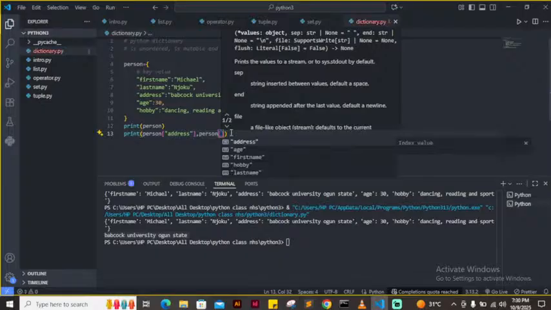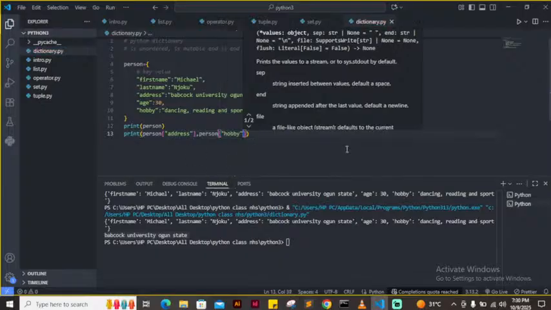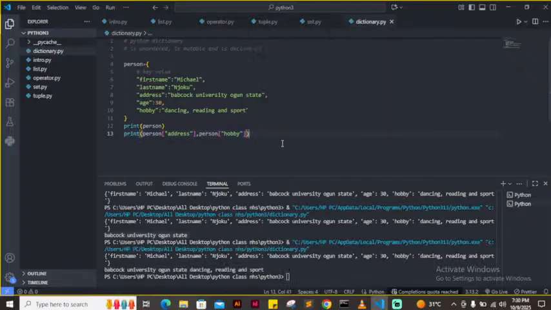Let's say I want to get something like the hobby. If I run it, that is how to target an item in a dictionary. Now, since a dictionary is mutable, it means that I can change items inside my dictionary.